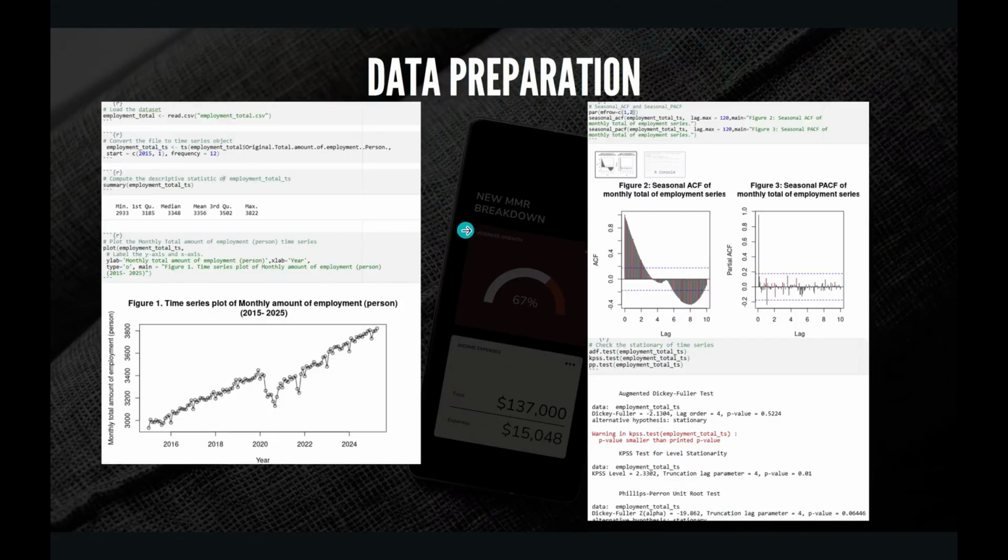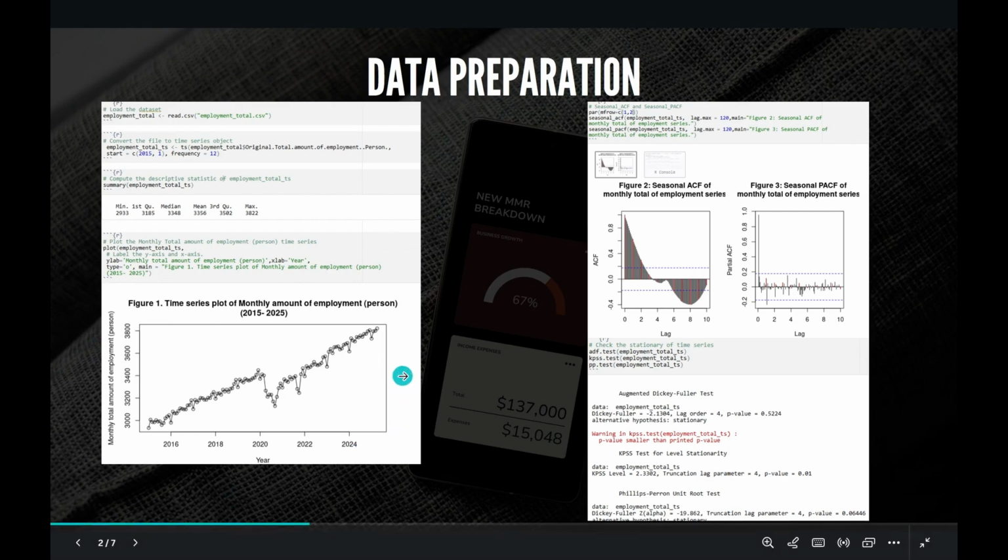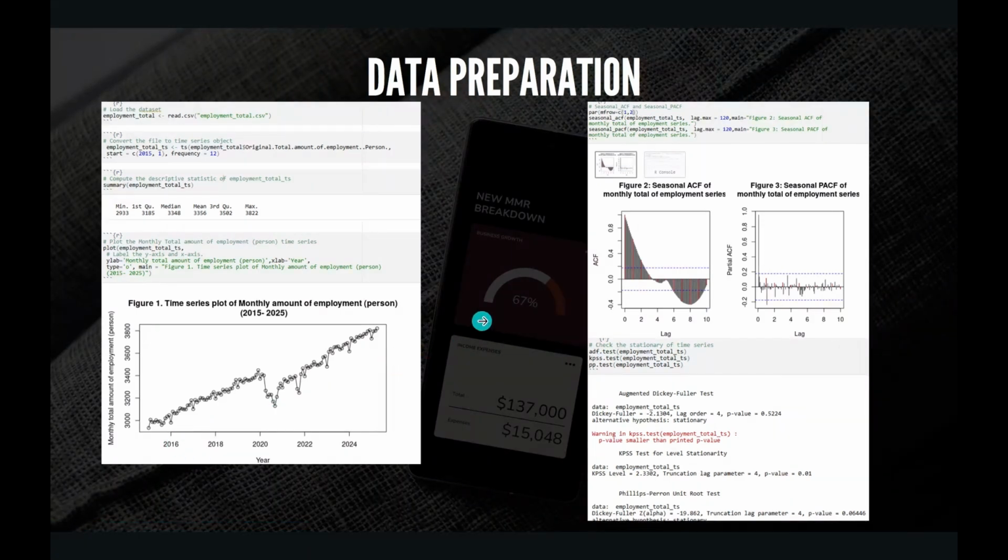The dataset was collected from the Australian Bureau of Statistics website, recording the amount of employment in Australia from 2015 to April 2025. Based on Figure 1, we can see that the amount of employment series experienced an upward trend with some visible short-term fluctuations throughout the series. This suggests a seasonal pattern. The observation seems to change smoothly through time, which suggests an autoregressive behavior. Besides, there are no noticeable changing points within the series.